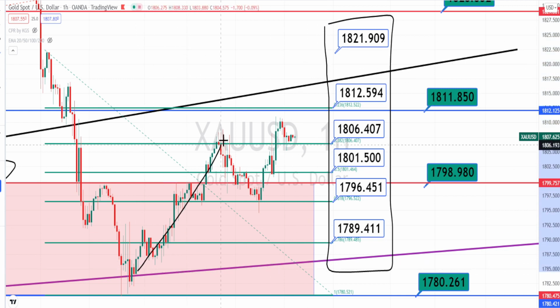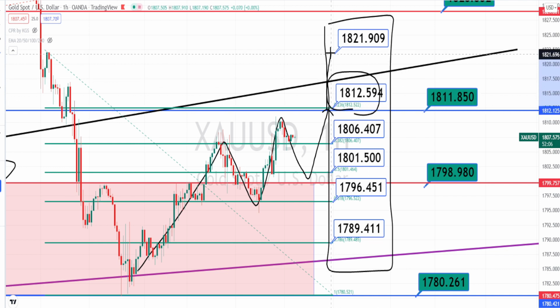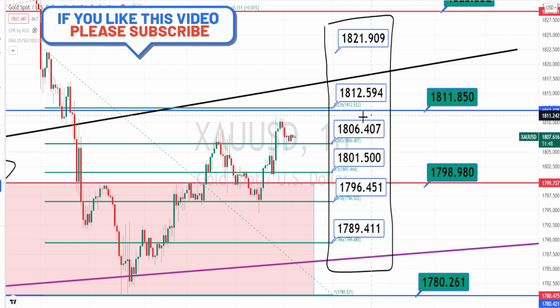Currently the price action is in a very nice bullish trend. It is giving an impulse movement and pullback also. So if the same price action continues, we can expect it to break this resistance level of 1812 and continue its bullish trend, or if the price action fails to break this resistance level, we can expect a sideways movement to start.